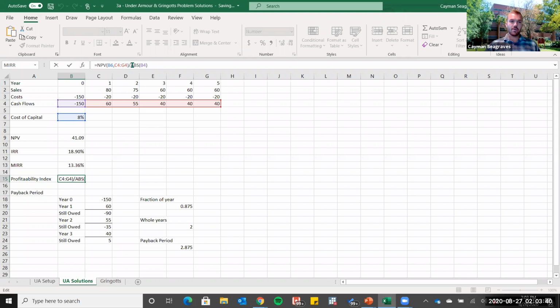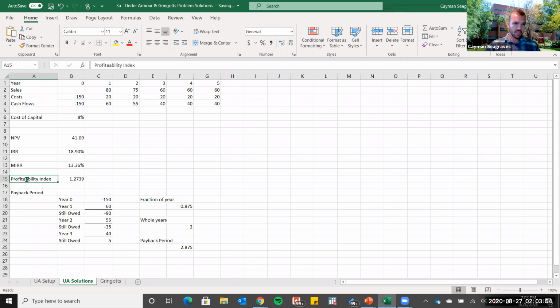So divide your net present value by the absolute value of the initial investment, which is the $150 million. Here we see that the profitability index is 1.2739. All right, finally,